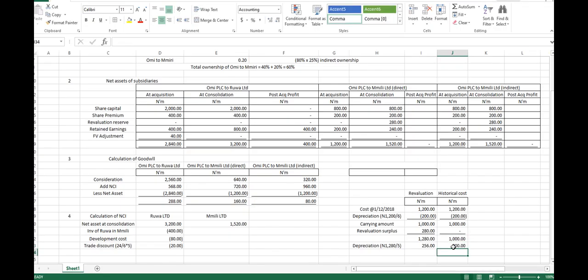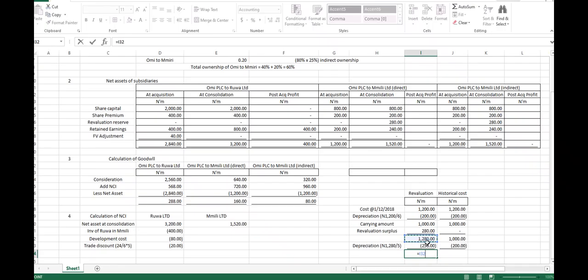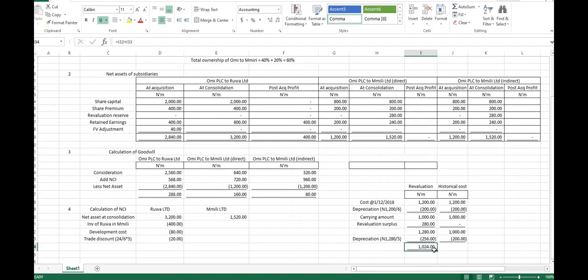So if this is 200, what's our carrying amount? The carrying amount here should be 1,024, and 800.